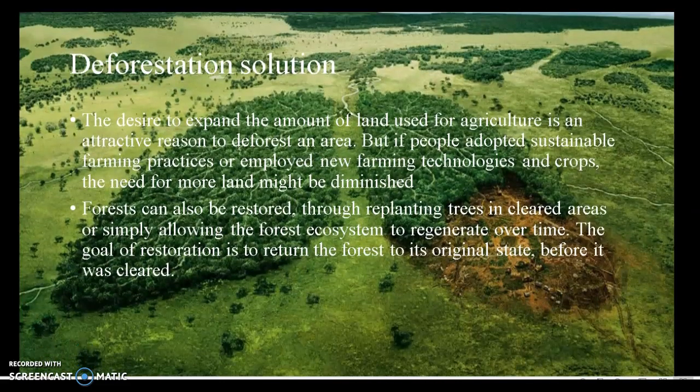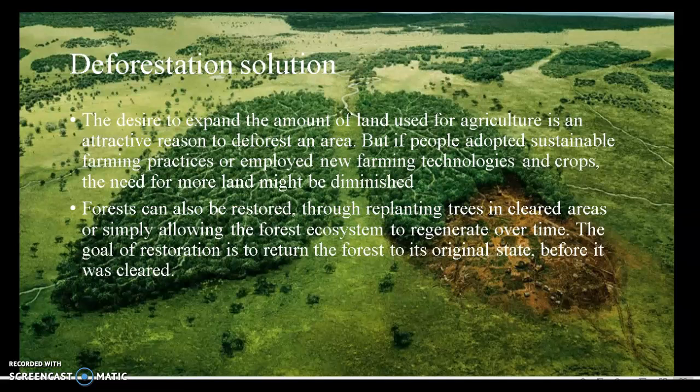Deforestation solutions. The desire to expand the amount of land used for agriculture is an attractive reason to deforest an area, but if people adopt sustainable farming practices or employ new farming technologies and crops, the need for more land might be diminished. Forests can also be restored through replanting trees in cleared areas or simply allowing the forest ecosystem to regenerate over time.